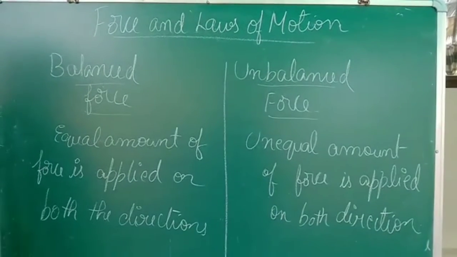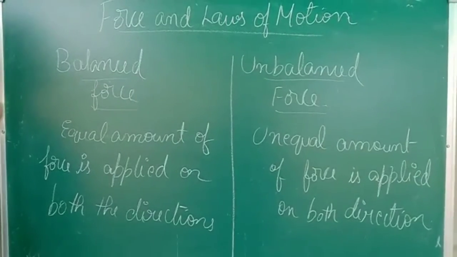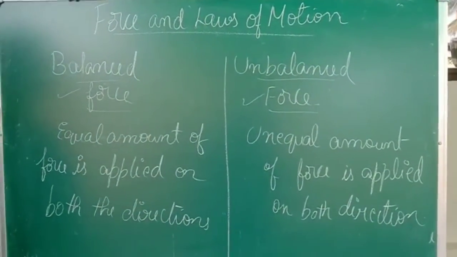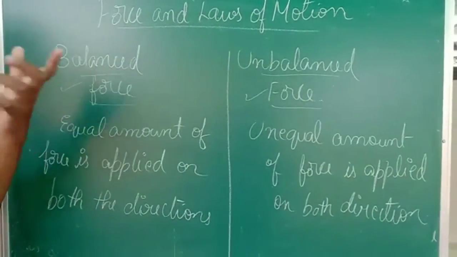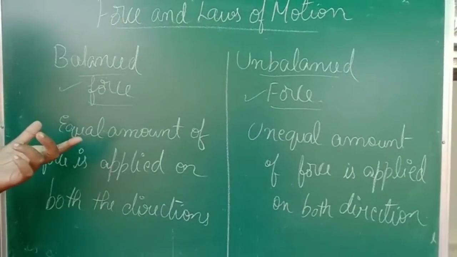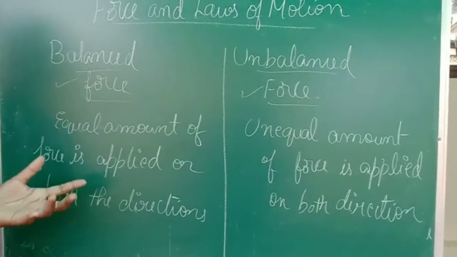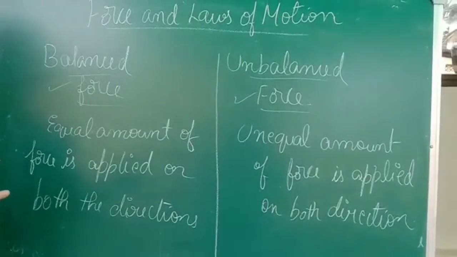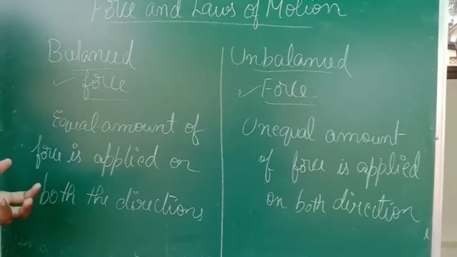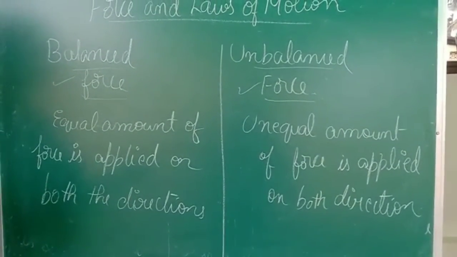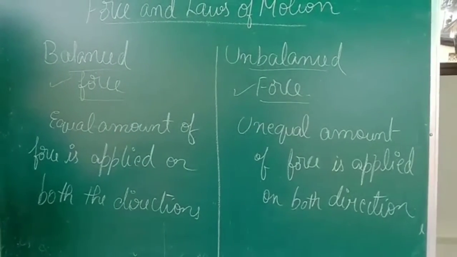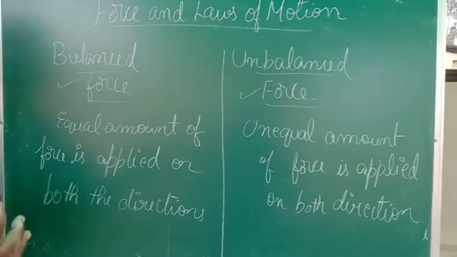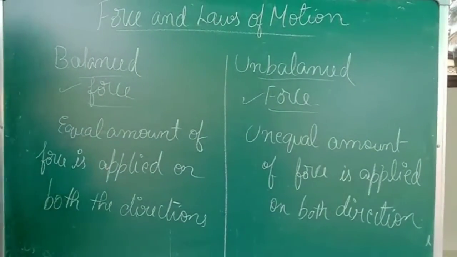If you are clear with the definition of force, next we'll move on to the types of force, that is balanced force and unbalanced force. As the name suggests, balanced and unbalanced. In balanced force, an equal amount of force is applied in both directions. On both sides equal force is applied. For example, take a tug of war game. From both sides equal people will be there, and if they are exerting the same force, that is the best example for balanced force.